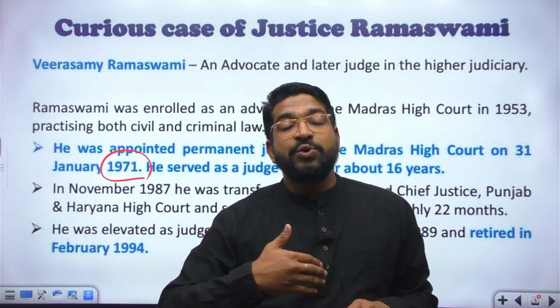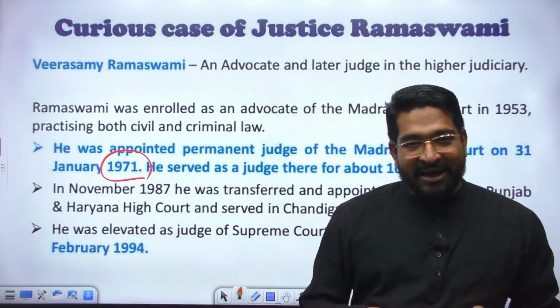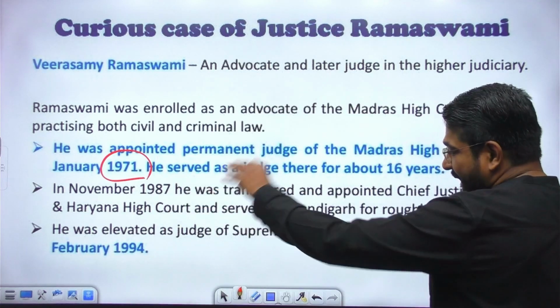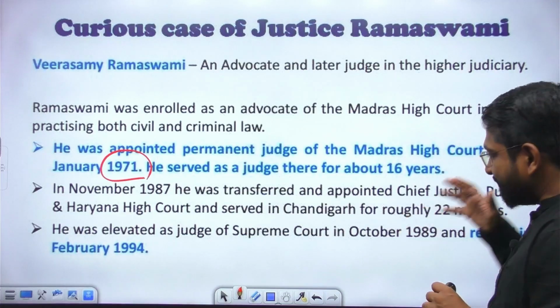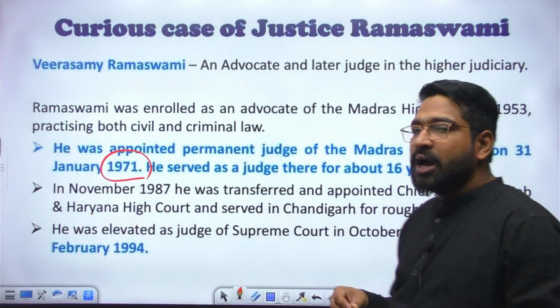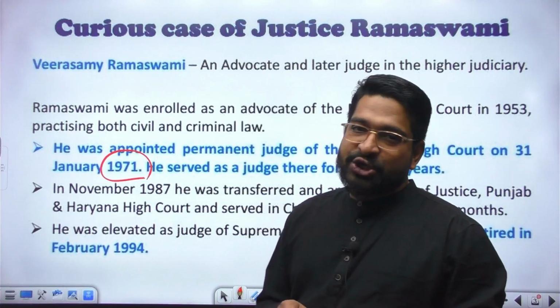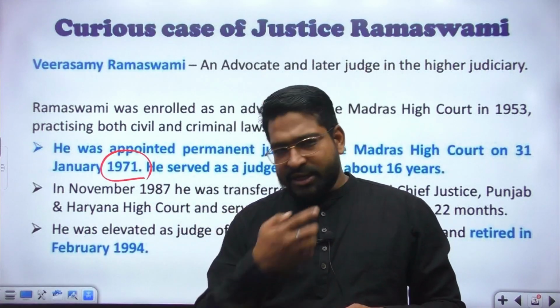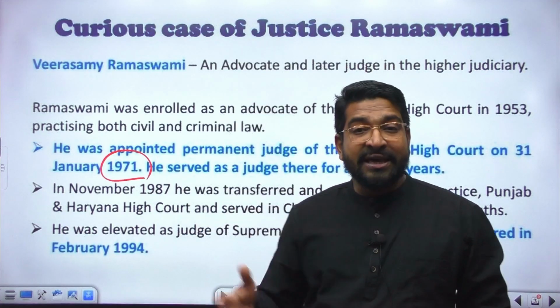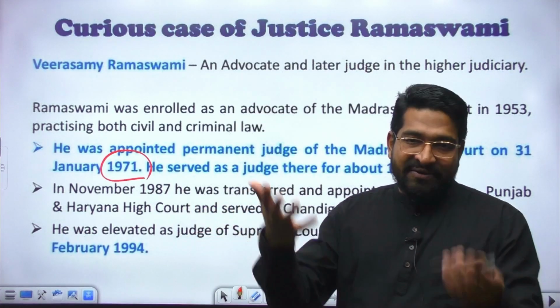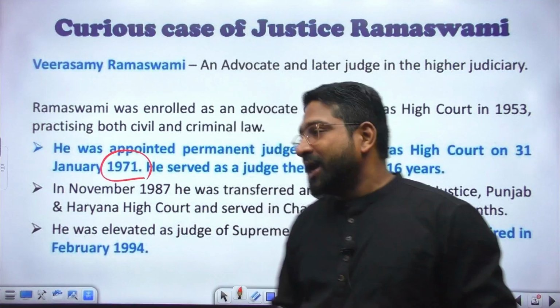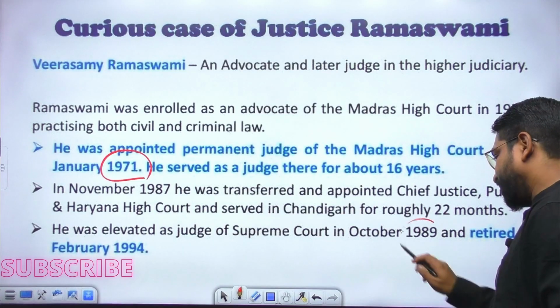After that, he was transferred to Punjab and Haryana High Court in November 1987. He was appointed as the Chief Justice of Punjab and Haryana High Court, where he served in Chandigarh. After almost 22 months, he was elevated to the position of Supreme Court judge in 1989.